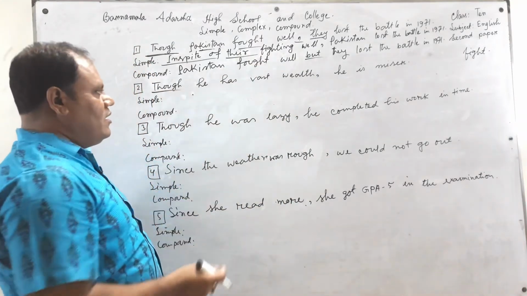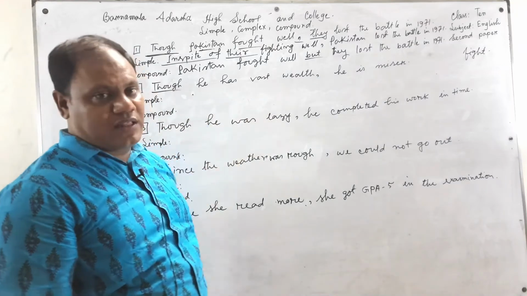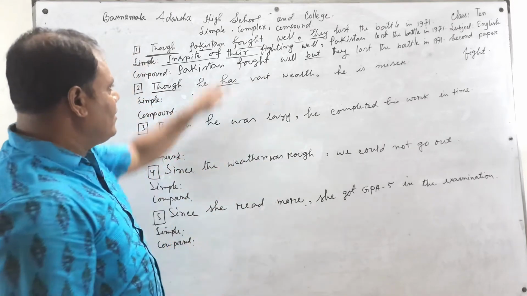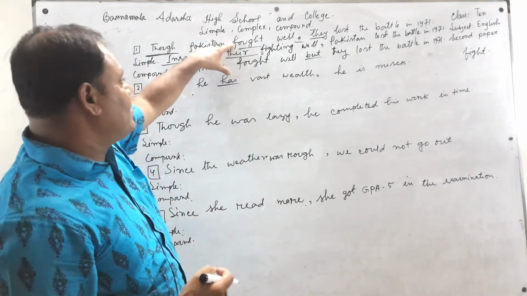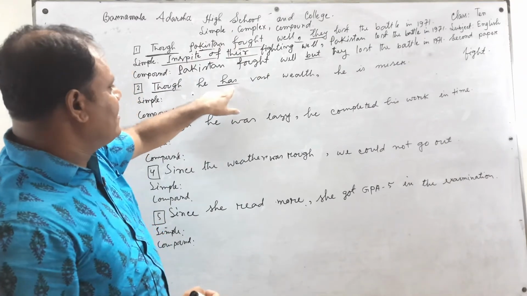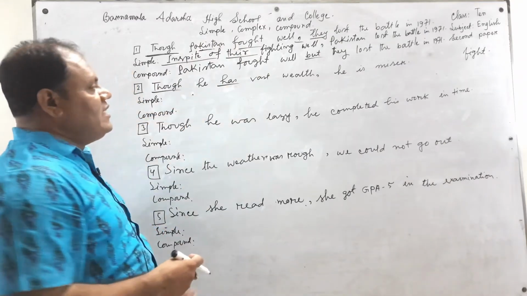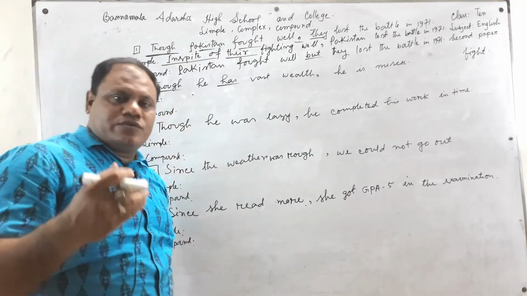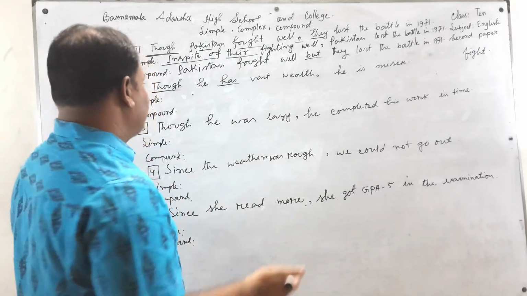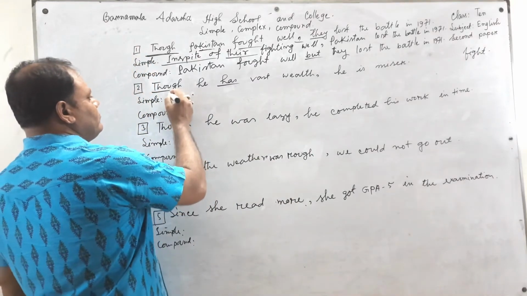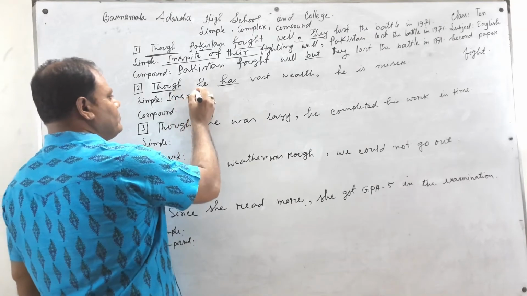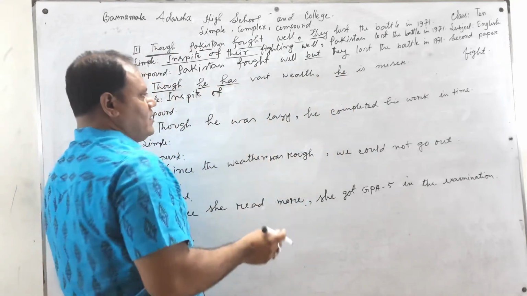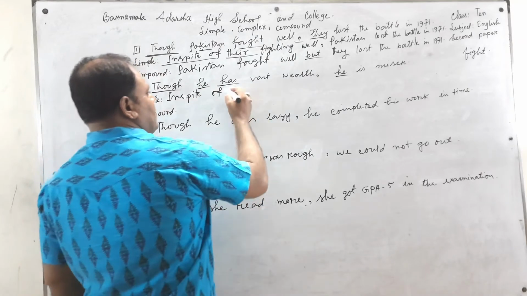The next example is, though he has vast wealth. The difference between the two examples is that here we find fought, the principal verb, and here we find has. If we find has within although sentences, the has should be changed into having. In spite of, the person is the same, he, his.